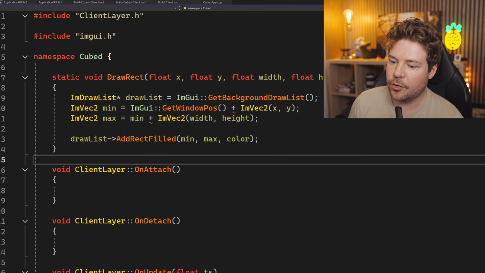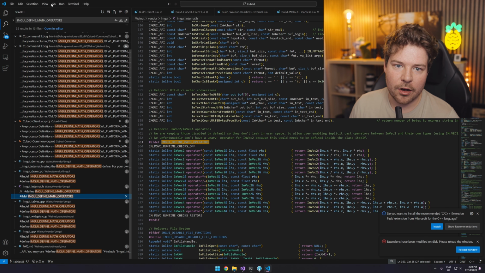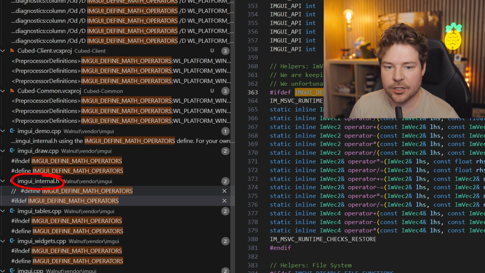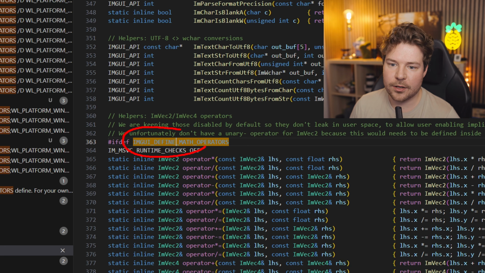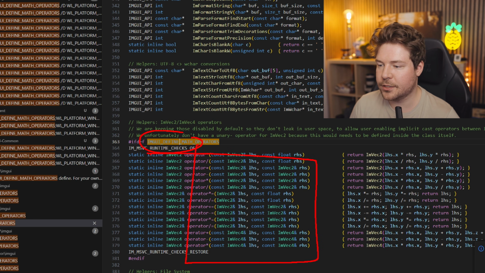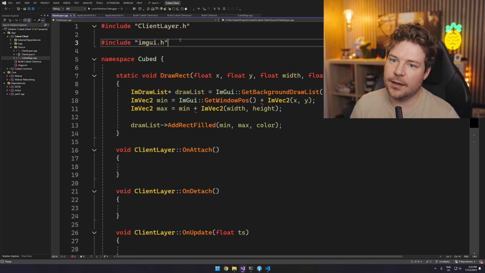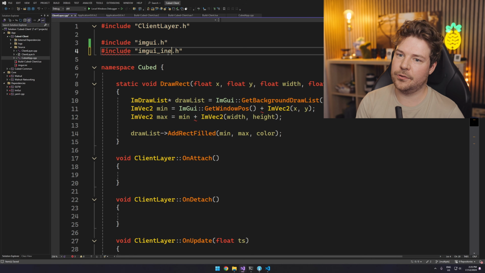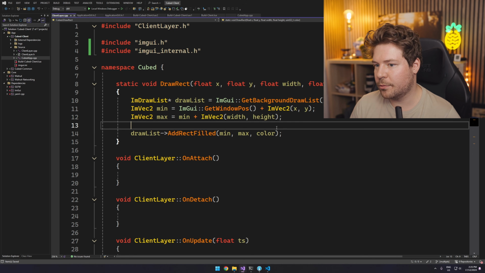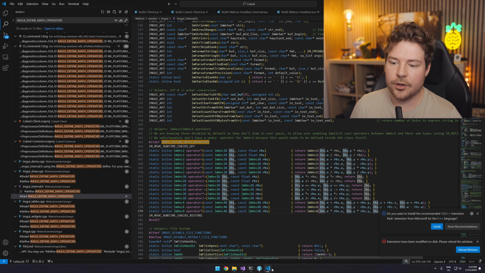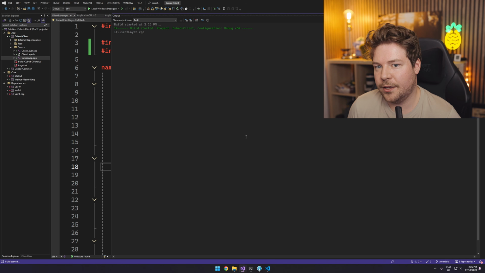There were some includes that I removed earlier, but after a quick little search of this actual define and where it enables the operators, it's inside imgui_internal.h that it actually defines these operators. So you can see that if this define is on, then here are the operator functions that we can use. Therefore, this file obviously needs to be included in some way, but I don't know why it worked before. So if I include imgui_internal, we're fine, because that's where the operators are defined, or at least declared. Well, actually declared and defined, according to this, right? There's the definition as well. So it's a little bit weird, but if I do that, then I think it will compile.